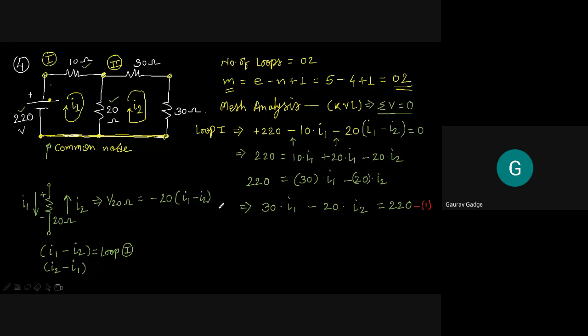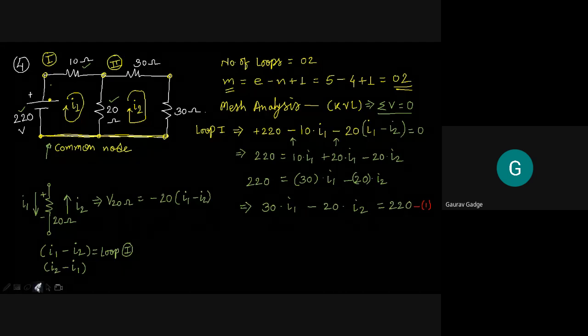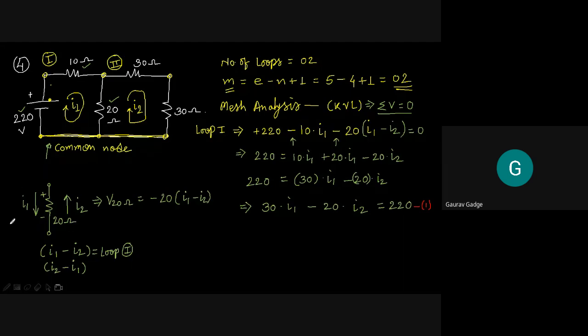Okay, now can you tell me the equation for loop 2? Do you need this particular concept to be written? Okay, I just keep it for some time, and then later on I'll erase it because I just need this particular space. Fine. Now loop 2. Let us start with the single resistance and its voltage drop.